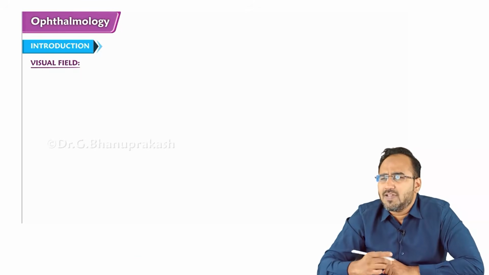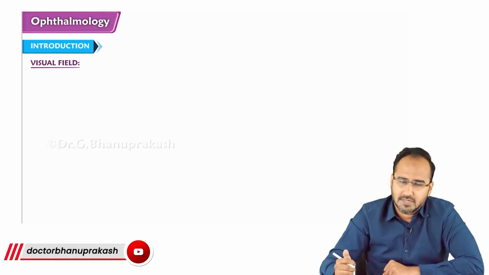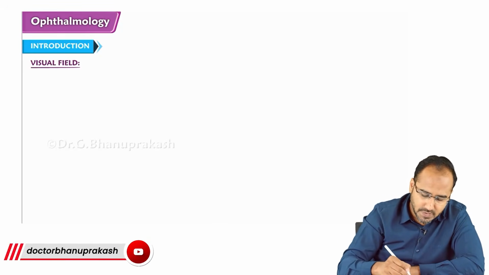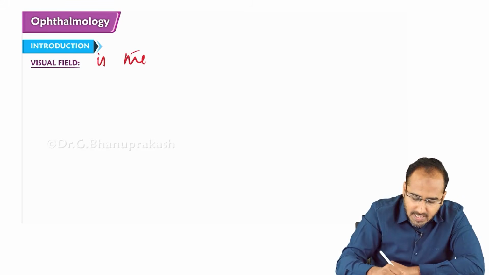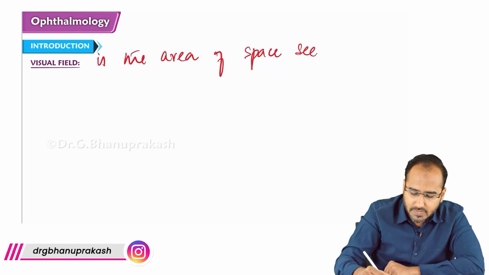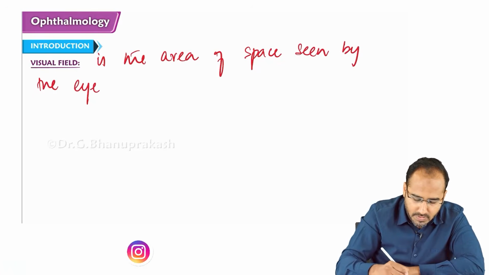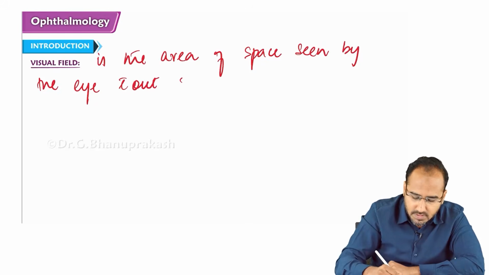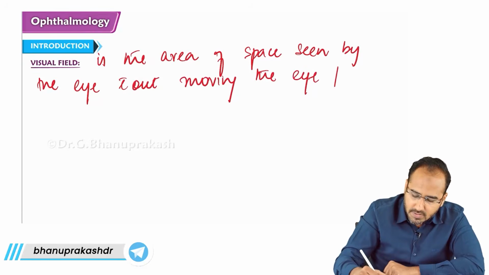How will you measure the visual field? By a test called perimetry or perimeter. So first of all, just write down the definition of visual field. Visual field is the area of space seen by the eye without moving the eye from a fixed point.